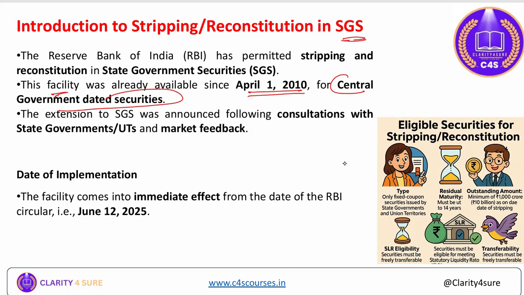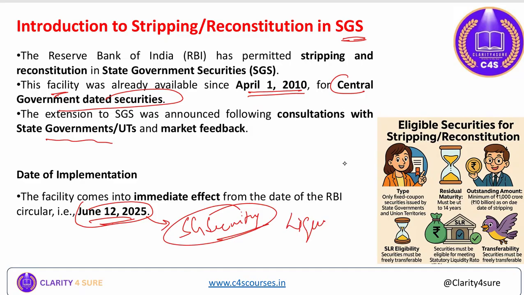However, it becomes effective for the state governments and UTs from 12th of June 2025, to bring more liquidity into state government securities, by providing more avenues for investments to bondholders and investors, right?